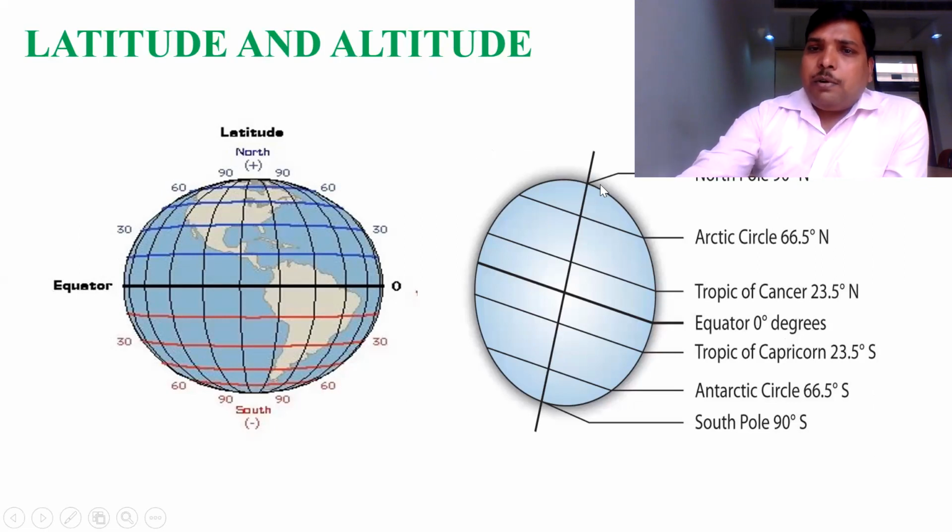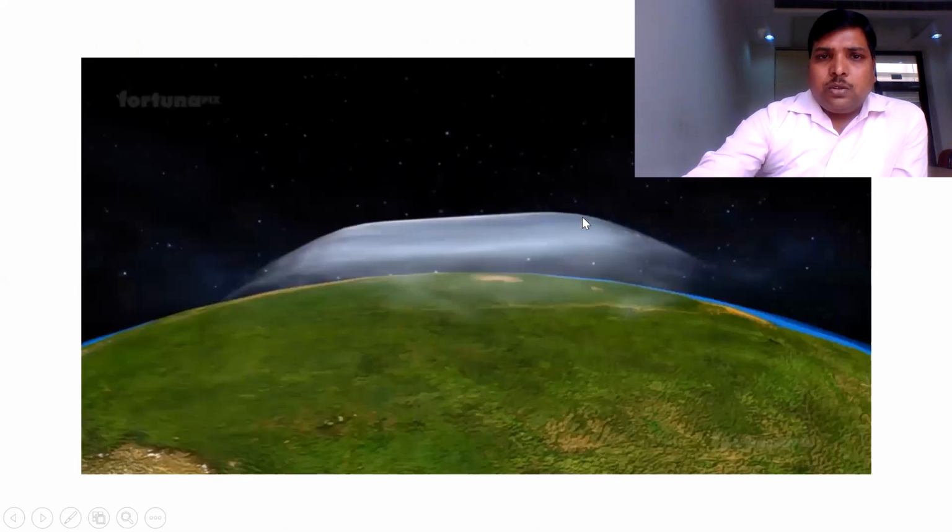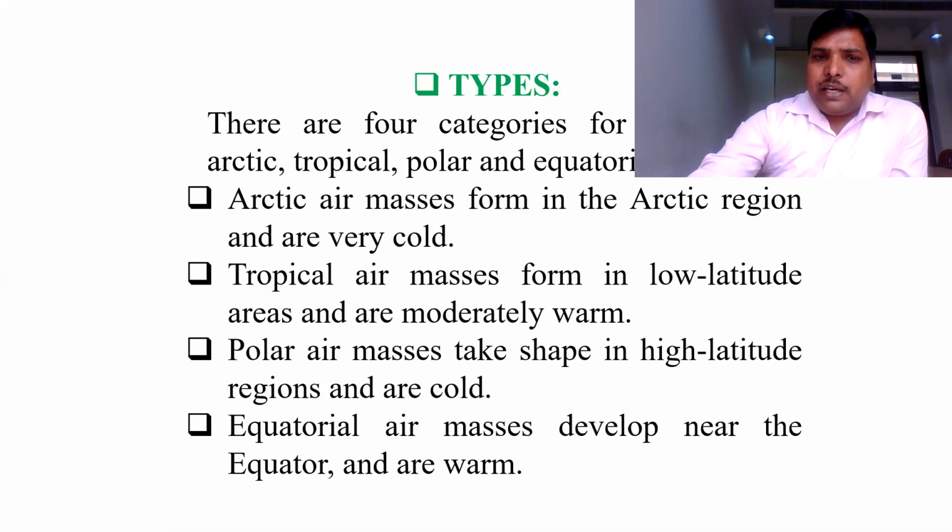And the Arctic Circle extends from the very high latitude area towards lower latitude, up to the latitude of 66.5 degrees. So the region between 66.5 degrees and 90 degrees is called the Arctic region. And if you talk about the polar region, pole means a particular point. That's why I am saying polar region as well as Arctic region. So I was depicting the types to you.